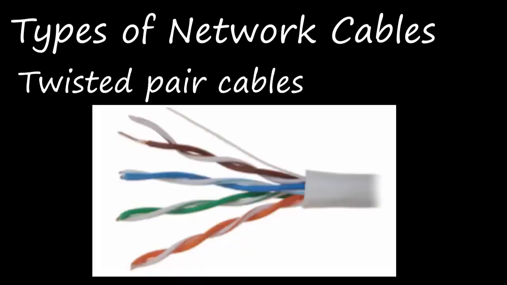Okay, and the next one is twisted pair cables. This type of cable has two or more insulated wires. From the name itself, we know it is twisted pair cables, right? So this is twisted together.